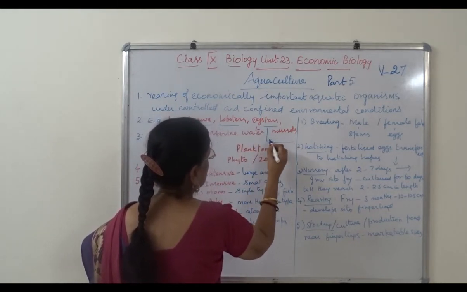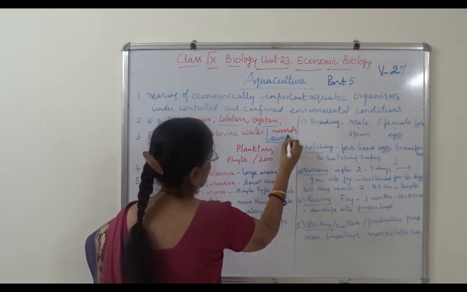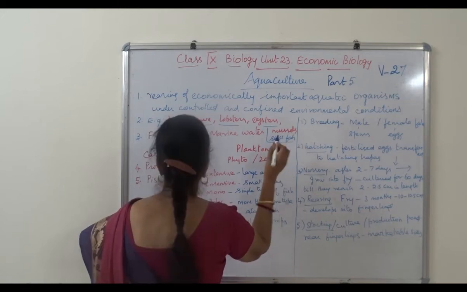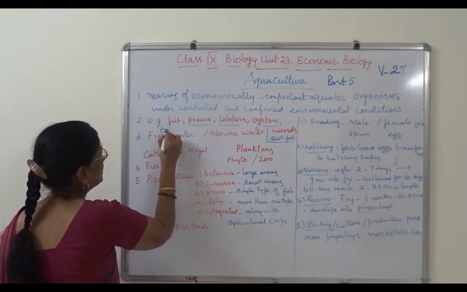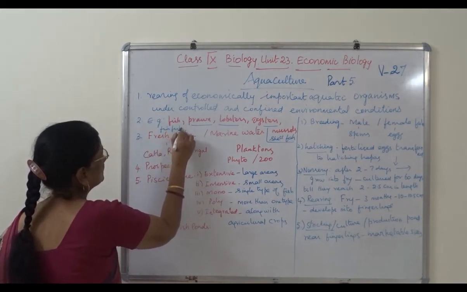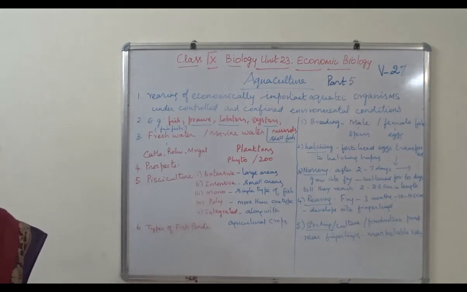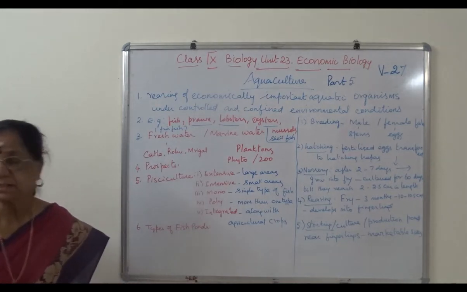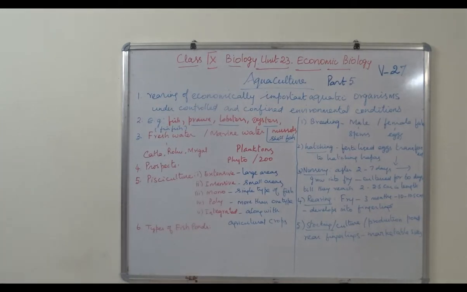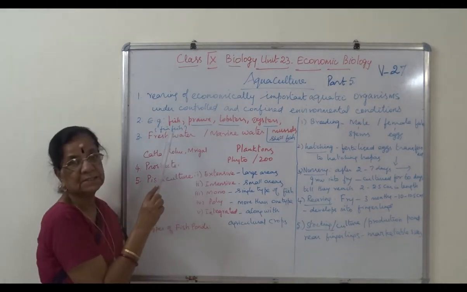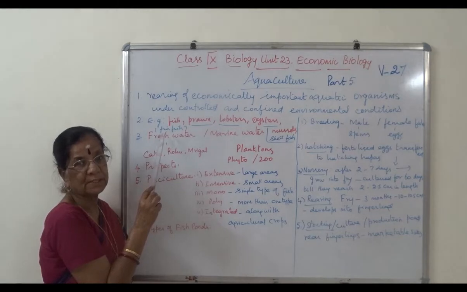Prawn, lobsters, oysters and mussels are called shellfish, and fish are known as finfish. What's the difference? Finfish are vertebrates included under class fishes. They have fins for swimming.